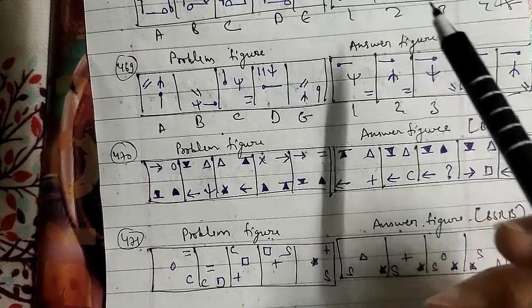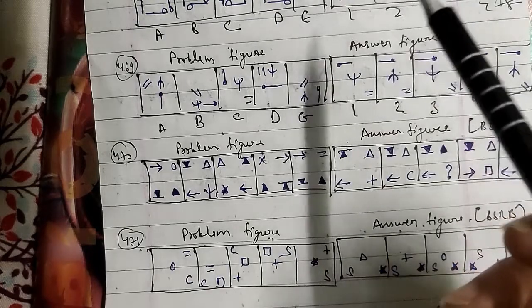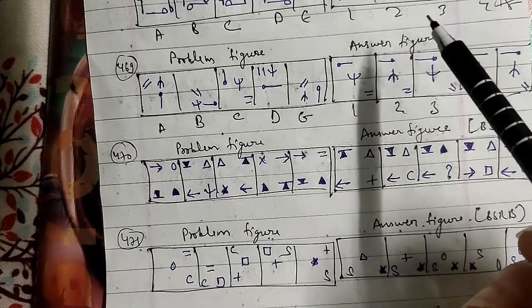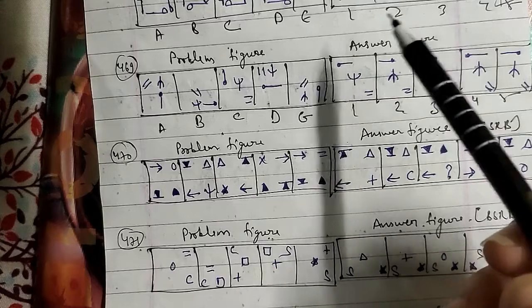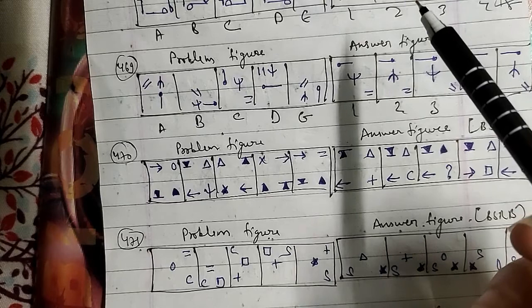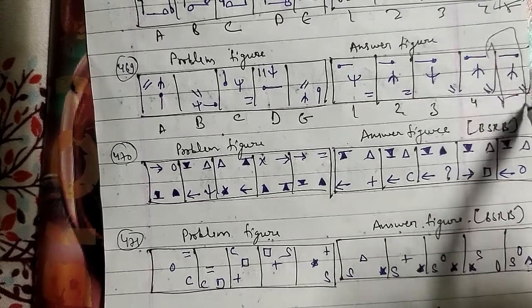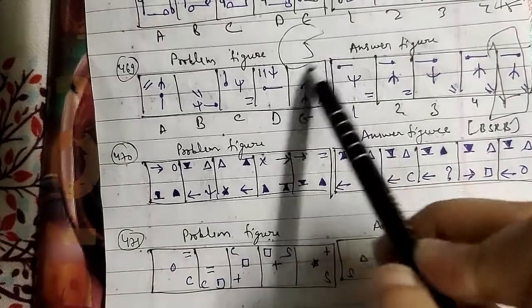that moves sequentially along the diagonal, and the pen moves stepwise along the diagonal and rotates 90 degrees clockwise in each step. The third symbol gets inverted in every third step and moves sequentially along the central vertical line as well. So after the E figure, the fifth figure will be the right answer for this question here.